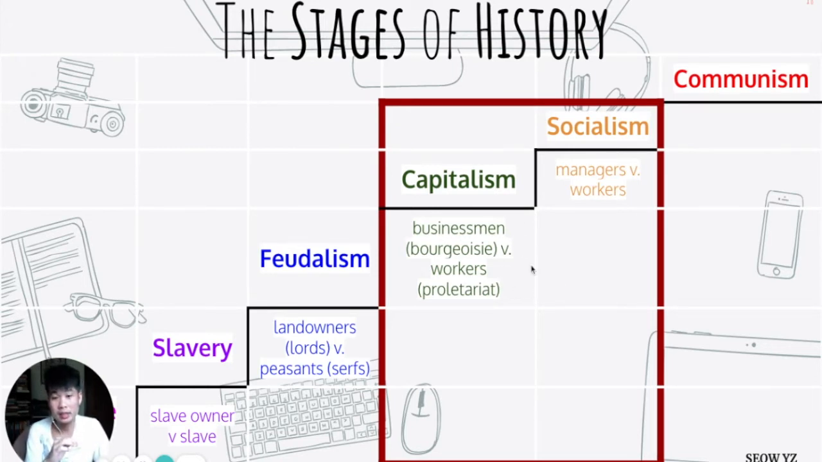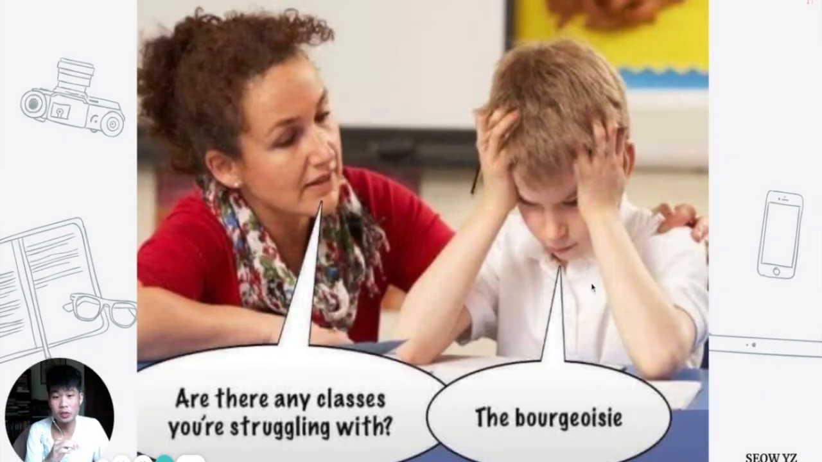And the point is that these classes are fighting, right? And so the joke in this meme is, the lady asks, "Are there any classes you're struggling with?" She means lessons, and the kid says the bourgeoisie, because he is struggling against them in a class struggle. History joke. Okay.